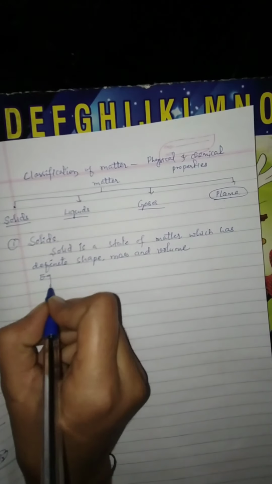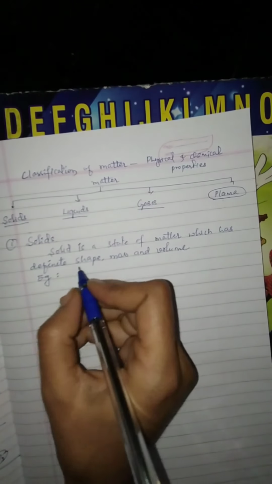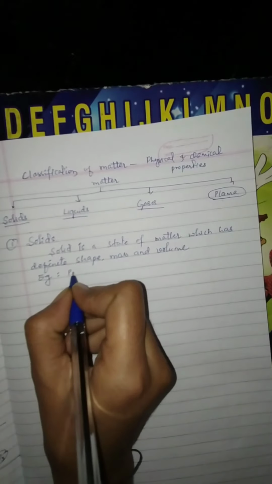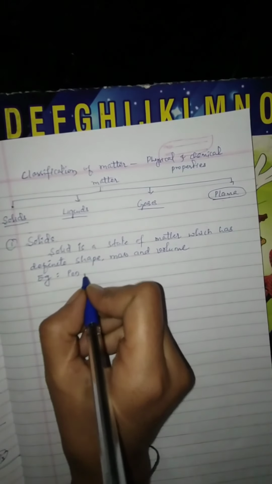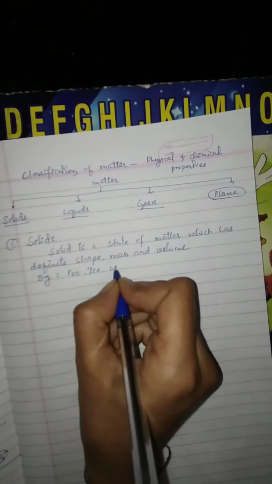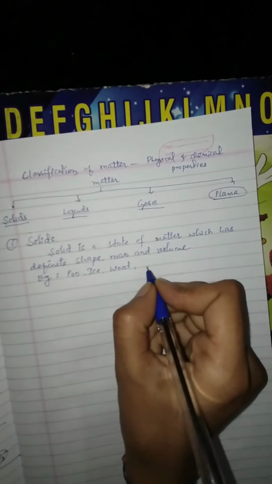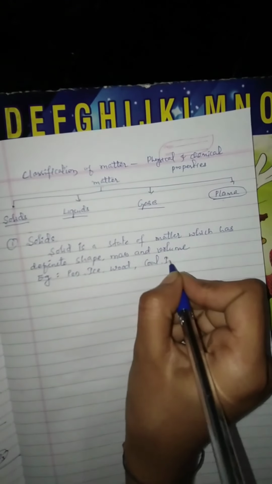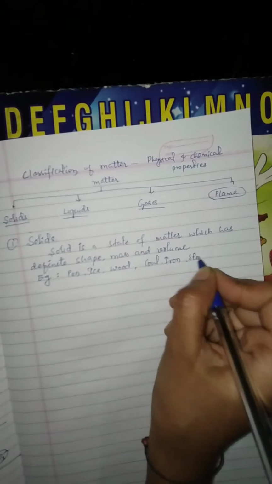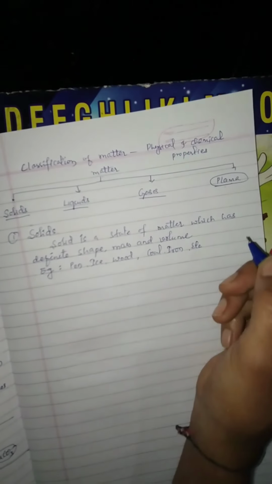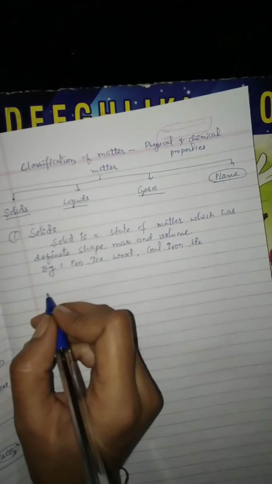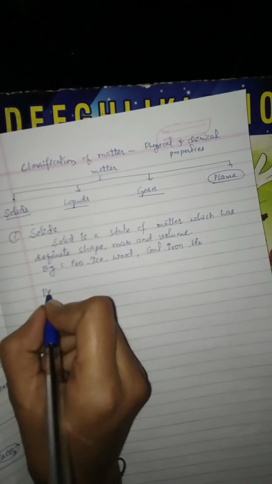Examples for solids are pen, ice, wood, coal, iron, etc. We can give plenty of examples for solids. Next we will study the properties of solids.